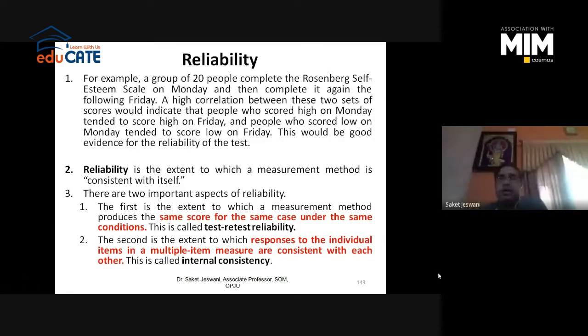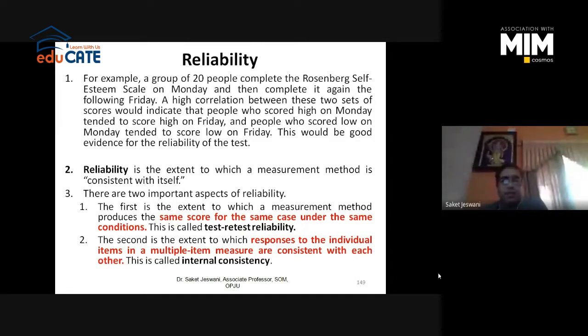You cannot rely on your instrument; it will give you varied results, right? You're only changing the day, but not the person and not the instrument. If on different days there is a low or negative correlation, it means you cannot rely on your instrument. If there is a high positive correlation, then only you have passed the reliability test, right?